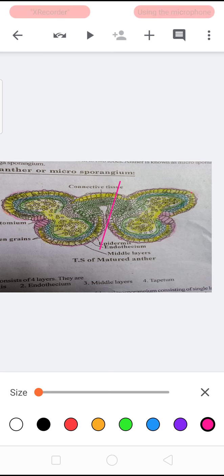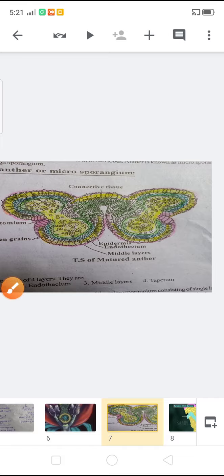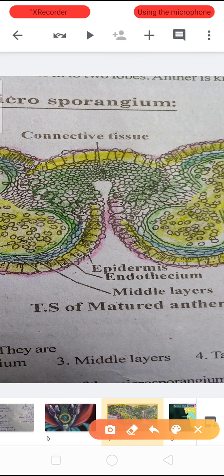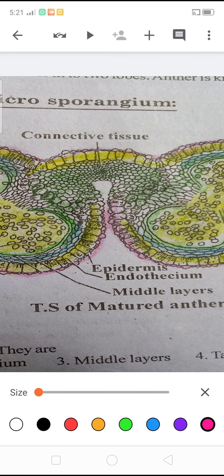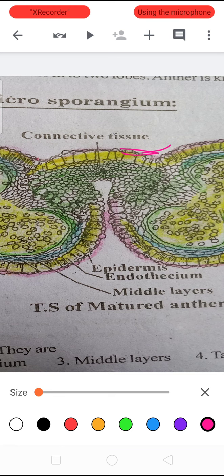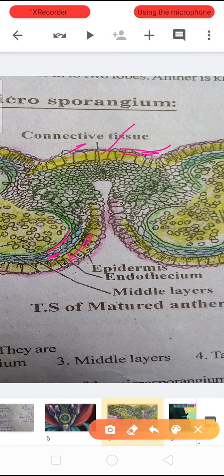They are epidermis, this pink color, endothelium, middle layer, tapetum. Coming to the epidermis.